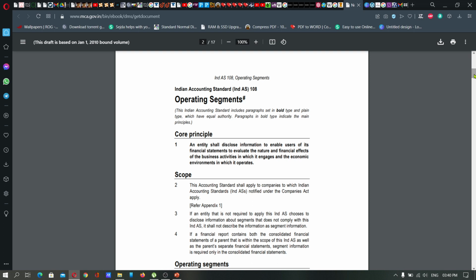Anyway, operating segments specifically mention how the segments of a concern are operating, and here the standard brings transparency to the activities of segments of the concern. A segment simply means a part of the concern, or a department of a concern, such as the production department, sales department, or marketing department. Those are examples of segments. So operating segments means any part of the company that operates with the objective of earning revenue. The activities of such segments should be presented in the financial statement as per Ind AS 108.